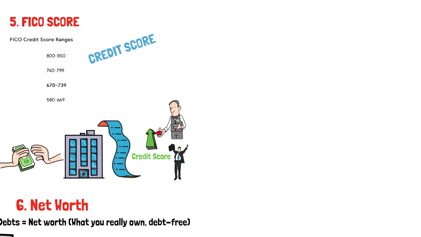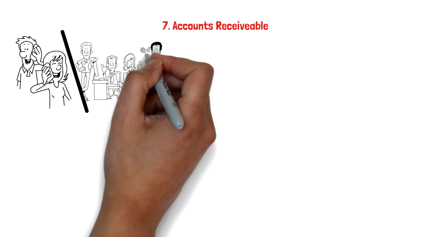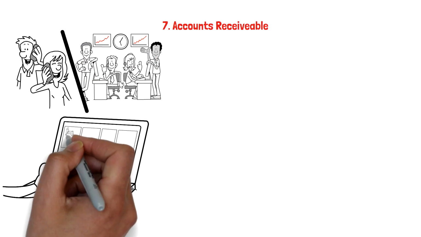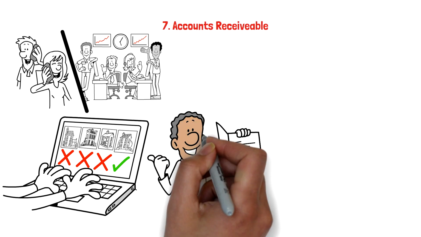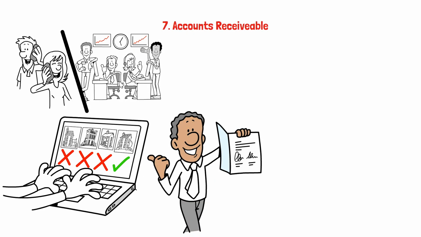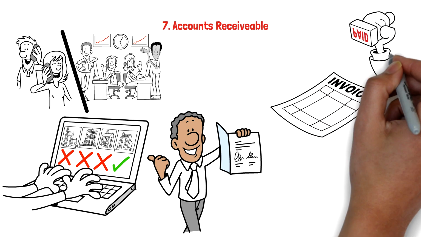total. Accounts receivable is the money that clients or customers owe a business for products or services provided to them. It means that the business has made a sale but has not yet received payment for it. Businesses typically provide invoices to customers that display the amount owed and list accounts receivable as assets on balance sheets.